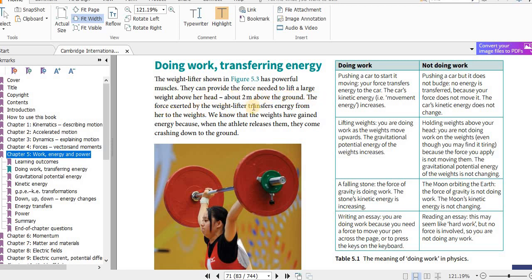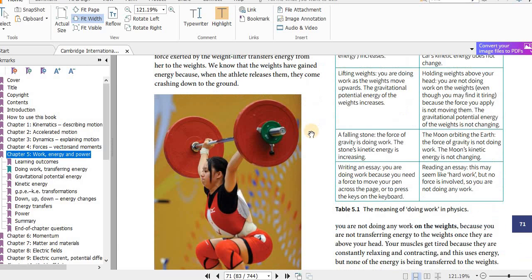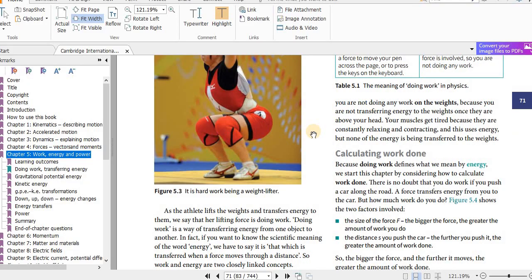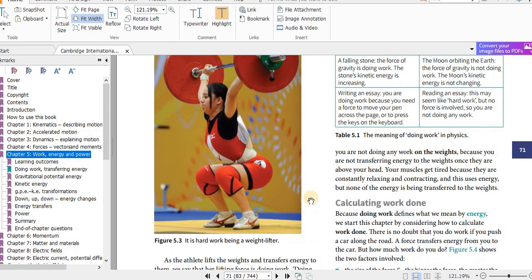The force exerted by the weightlifter transfers energy from her to the weights. We know that the weights have gained energy because when the athlete releases them, they come crashing down to the ground. It's hard work being a weightlifter.